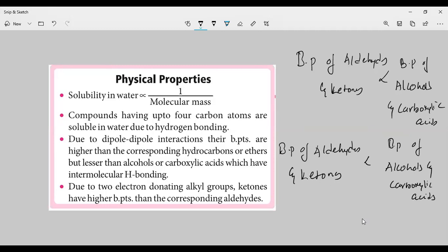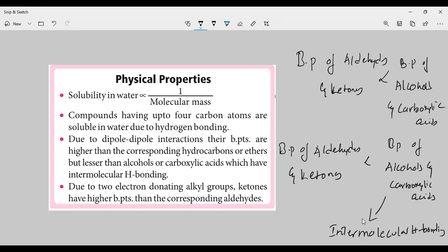Why? What is the reason? Because alcohols and carboxylic acids are able to form intermolecular hydrogen bonding. So because of intermolecular hydrogen bonding, the boiling points of alcohols and carboxylic acids are more.